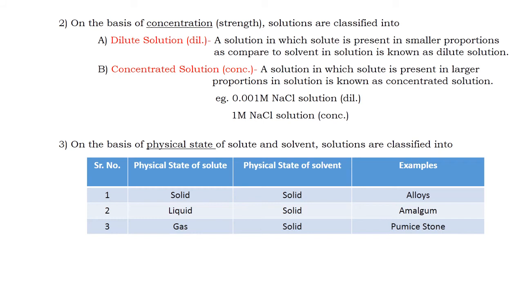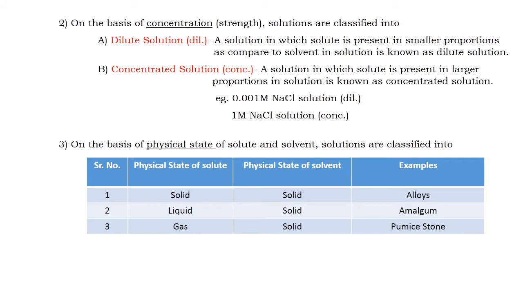The second type of solution is liquid in solid. It indicates that a liquid solute is mixed with a solid solvent to form a solution known as liquid in solid. The example is amalgam.